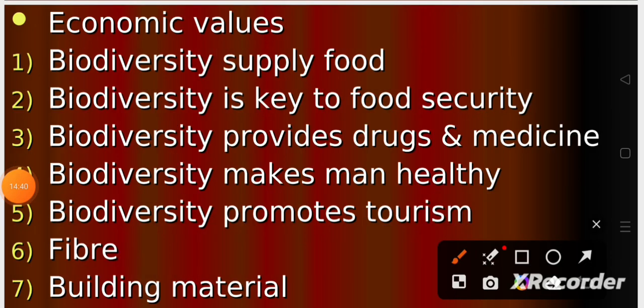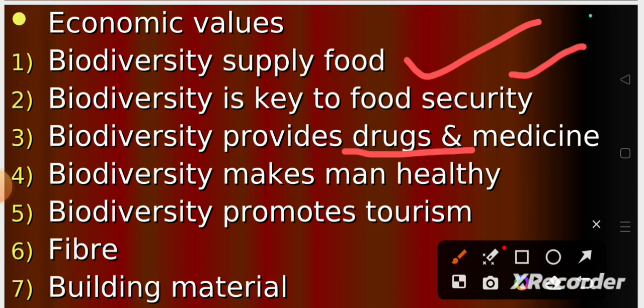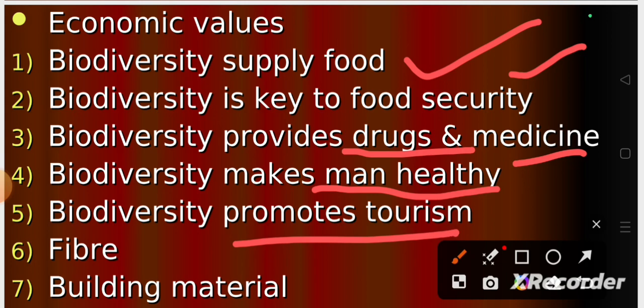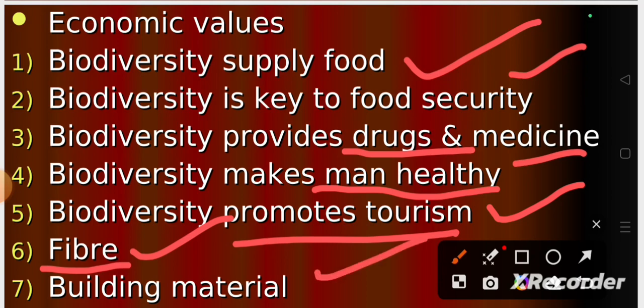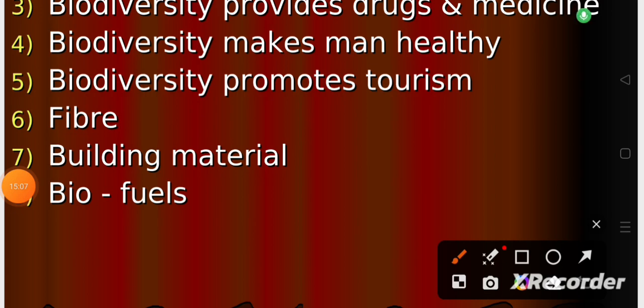Some of the economic values are given here. Biodiversity provides food supply, which is key to food security, and provides drugs and medicine as well, and also makes man healthy, and promotes tourism. It will also give fiber, and it will give wood for building materials. Most importantly, biofuels are also obtained from this.